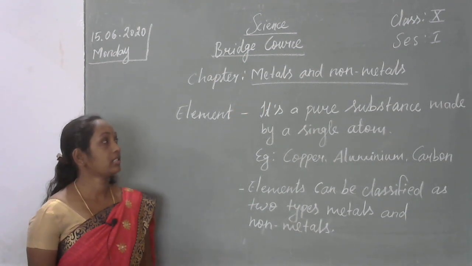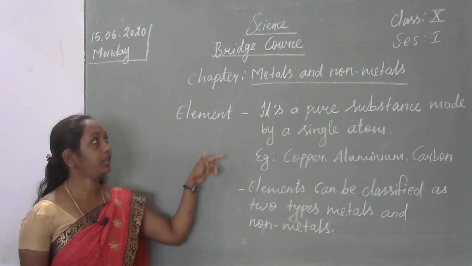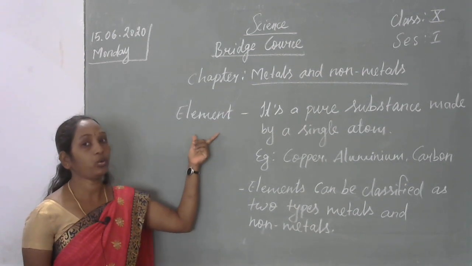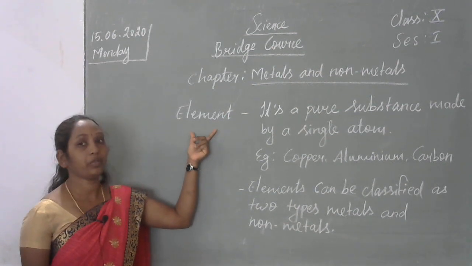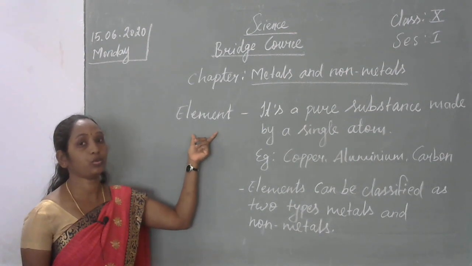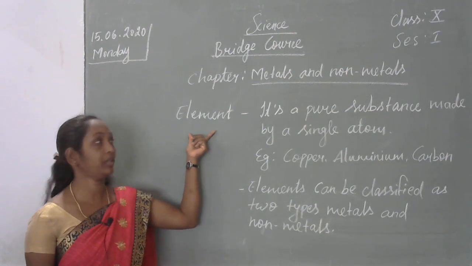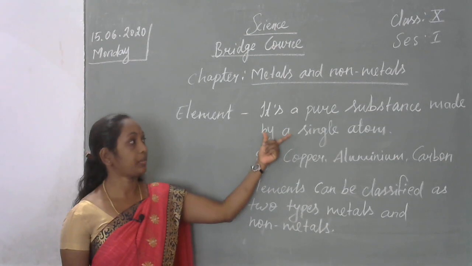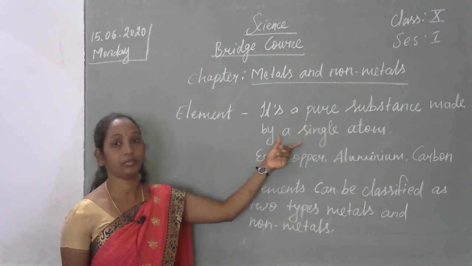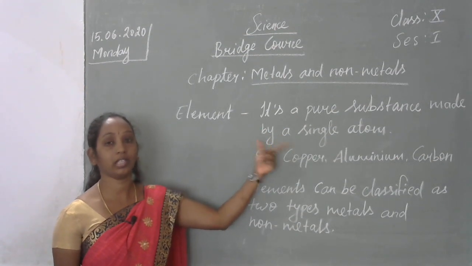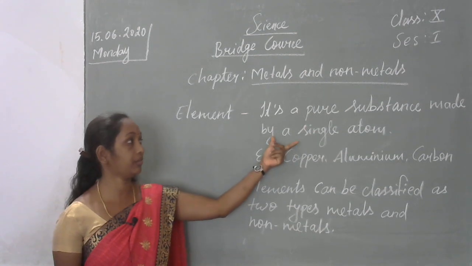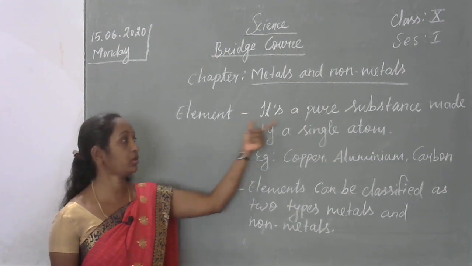Metals and non-metals. Before entering the topic, you have to know about elements. In previous classes, you learnt about elements. What is meant by element? Element is a pure substance made by a single atom. Any substance, any thing made up of a single atom is called an element. It's a pure substance.